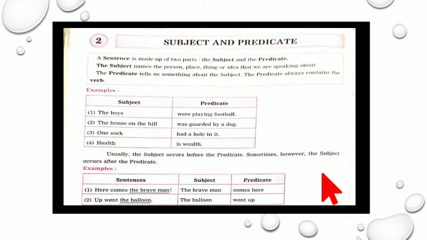First of all, a sentence is divided into two parts, subject and predicate. And then the subject means what? Subject names a place, person, thing or any idea about which we are talking or about which we are going to speak. And then the third rule says what? The predicate tells us something about the subject. The predicate always contains a verb. And last but not the least, the rule says that usually the subject occurs before the predicate, but sometimes in such kinds of sentences we have the subject at the end.